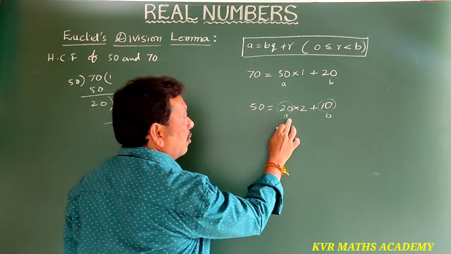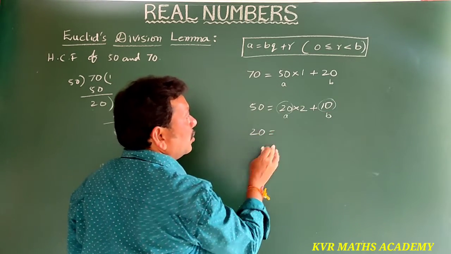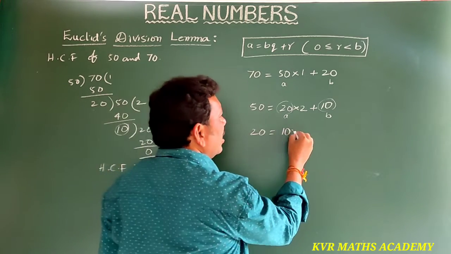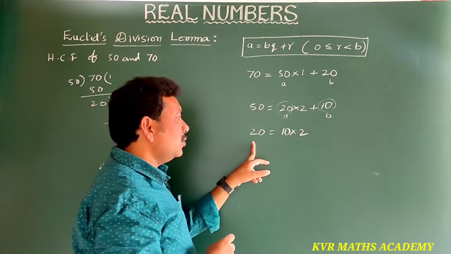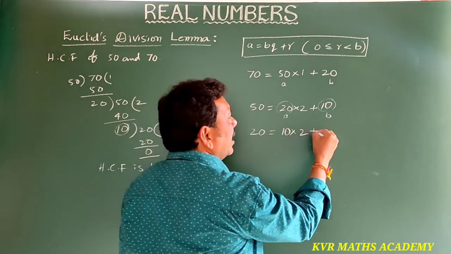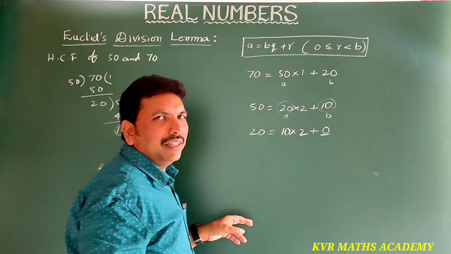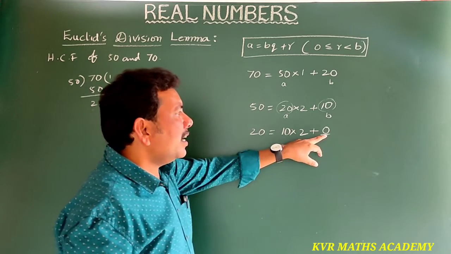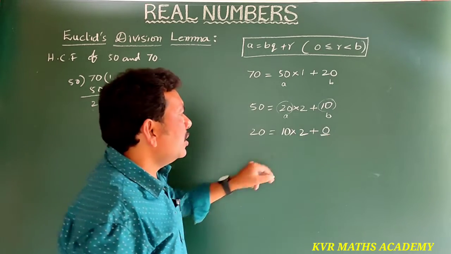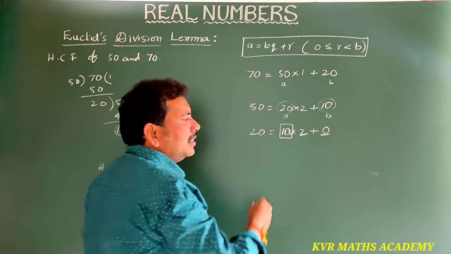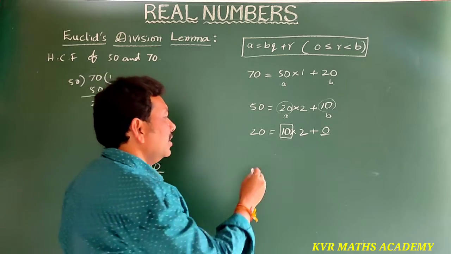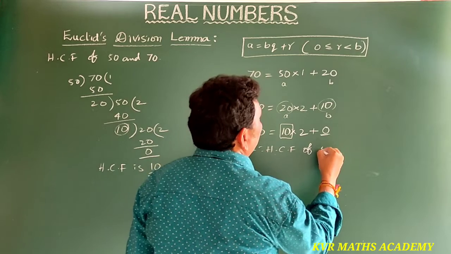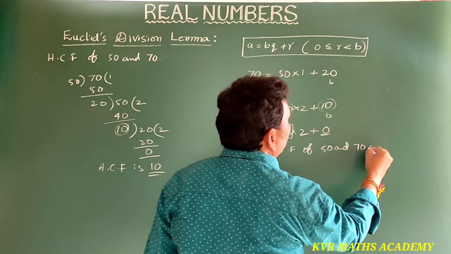Now A = 20 = BQ + R. How many times does 10 go into 20? 10 twos are 20. There is no remainder, the remainder is 0. So that's why this one is the HCF. Therefore the HCF of 50 and 70 is equal to 10.